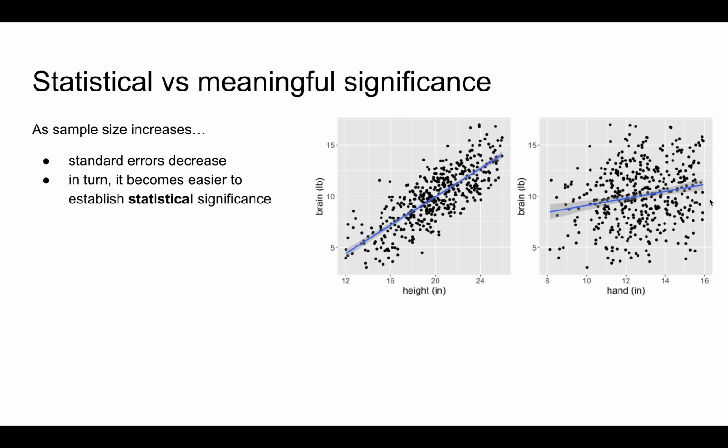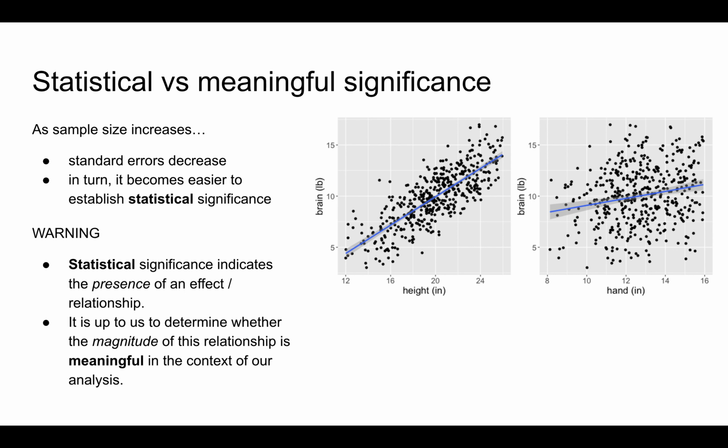This here is the rub. Statistical significance indicates the presence of an effect or the presence of a relationship. Or here, since a zero slope line isn't included in the confidence bands, we have statistically significant evidence of a positive association between brain weight and hand length. Yet statistical significance doesn't always indicate a meaningful significance. Thus, even if a relationship is shown to be present, it's up to us to determine whether the magnitude of this relationship is actually meaningful in the context of our analysis.